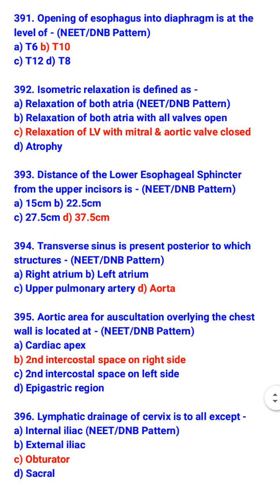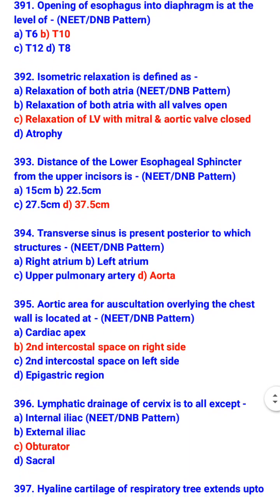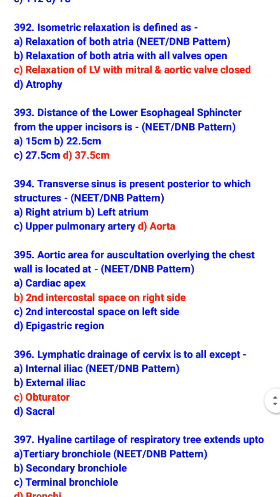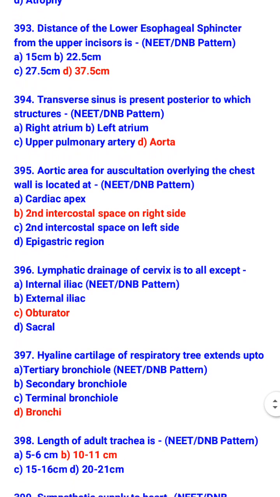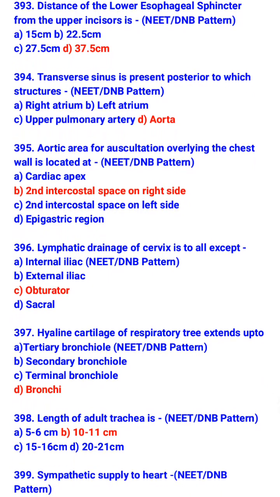Transverse sinus is present posterior to which structure? Aorta. Aortic area for auscultation overlying the chest wall is located at second intercostal space on right side. Lymphatic drainage of cervix is to all except obturator. So lymphatic drainage of cervix is to internal iliac, external iliac, and sacral.